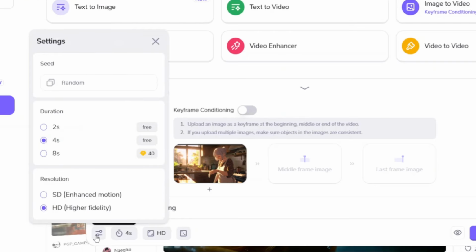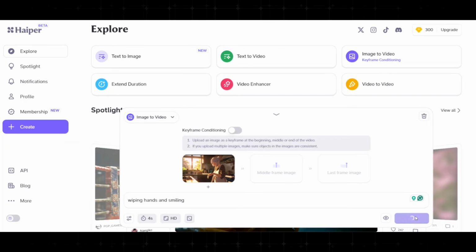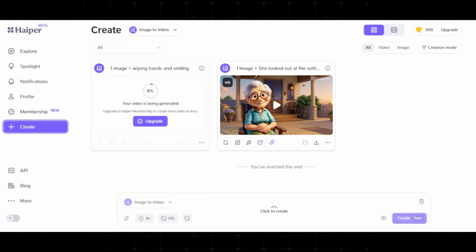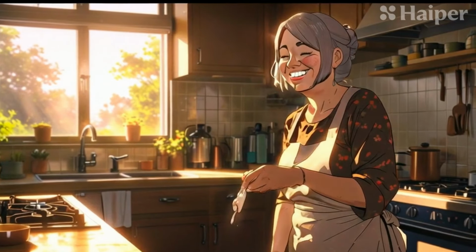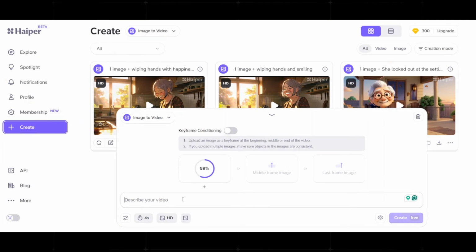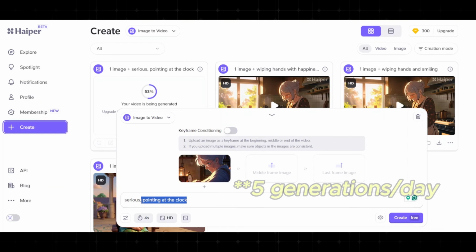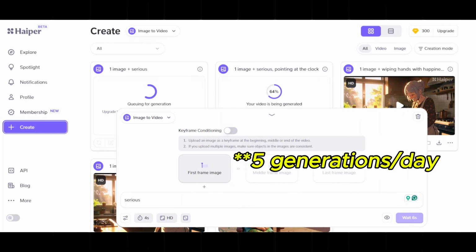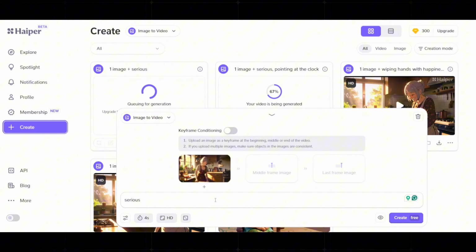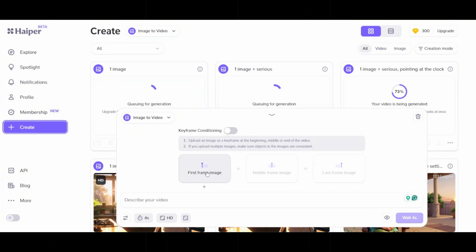Then just leave the default settings or choose 8 seconds if you want a longer animation. The generation may take a while, so be patient and it will look like this. Not bad. With Hyper's free beta plan, you can create this animation for free if it's only for 4 seconds long, without using up your credits. So with this, you can have unlimited generations. But note that this is only in the beta phase for now, so anytime in the future, they might set limitations.